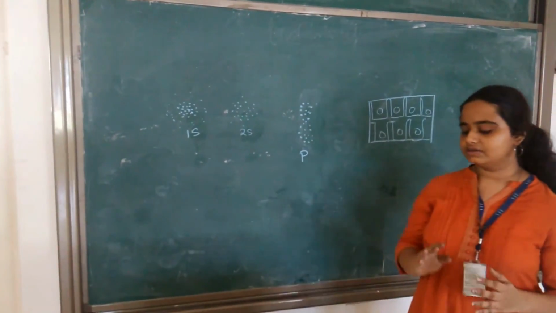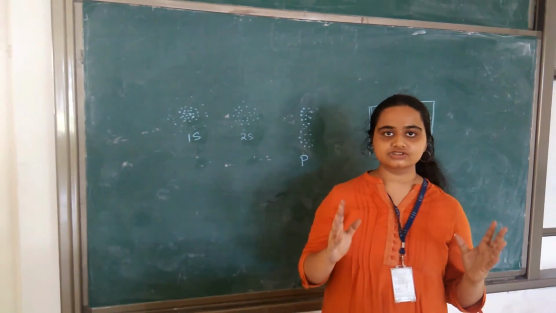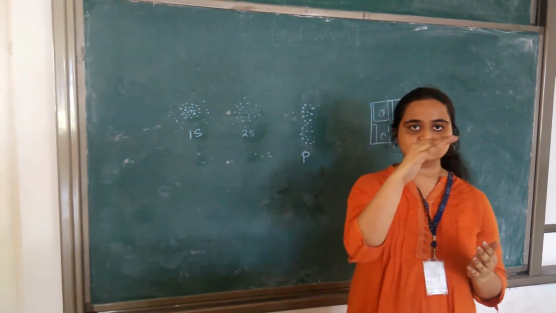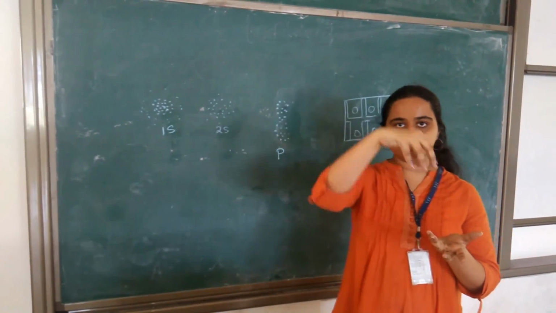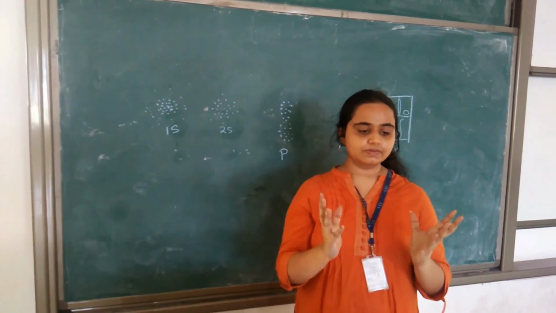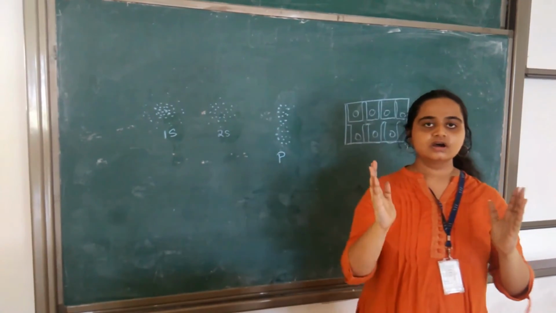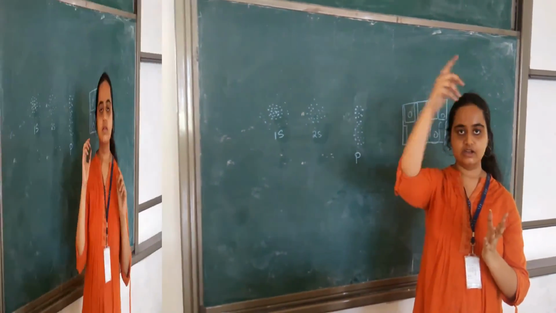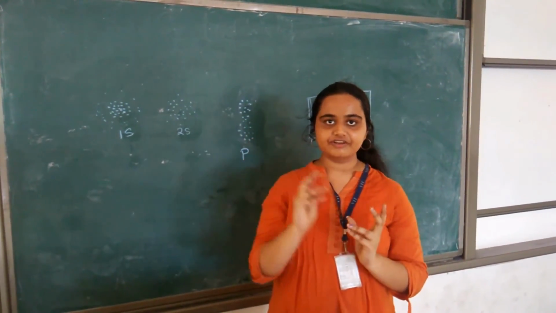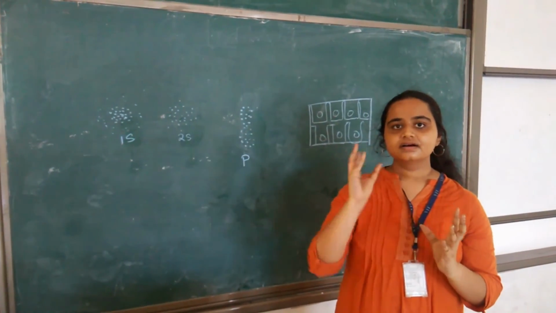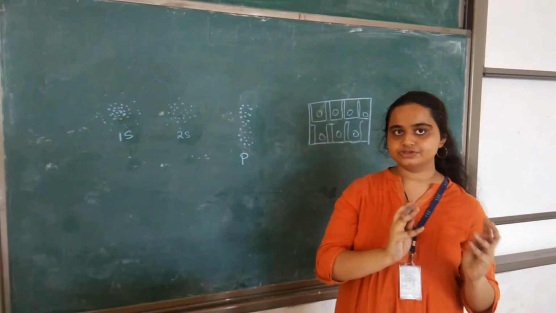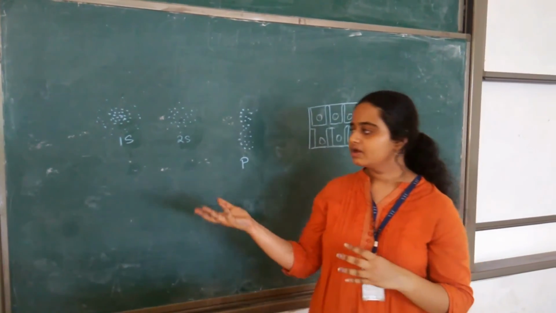Now, coming to the quantum well. A quantum well is actually a potential well which has discrete energy levels. The object present in it will not have enough energy to cross the well and come out. You can imagine it to be like a frog inside a very high jar, so that it cannot jump out. This confinement of the particle inside the potential well gives it many useful properties, which will be discussed later.